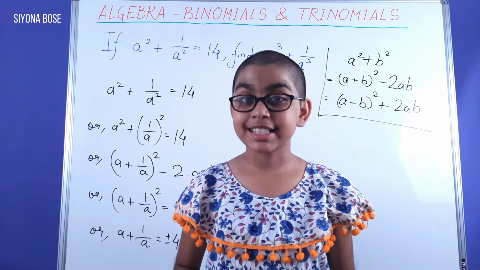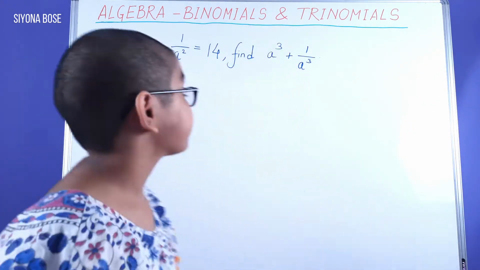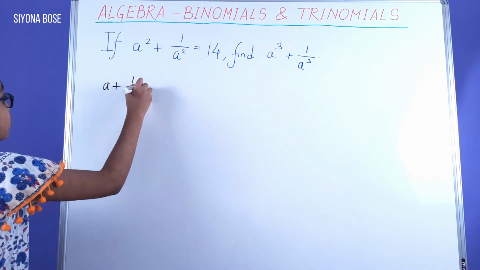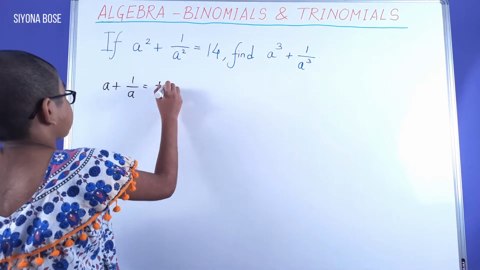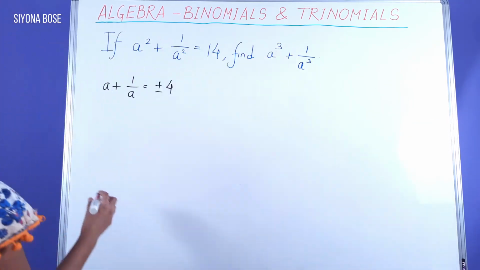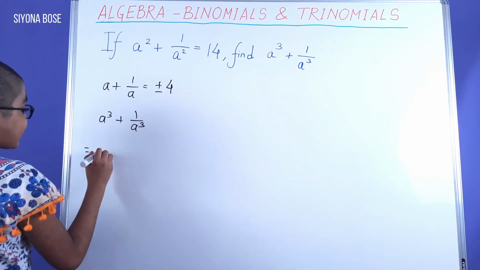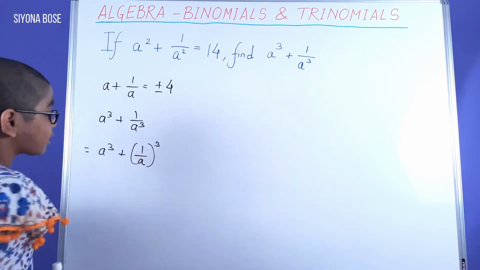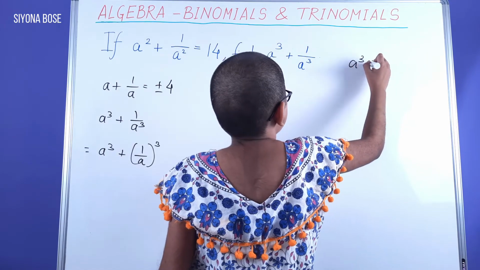Moving on to the rest of the sum. We previously got a plus 1 by a equal to plus minus 4. Now, looking at a cubed plus 1 by a cubed, we can write this as a plus 1 by a the whole cubed, which is actually a form of a cubed plus b cubed.